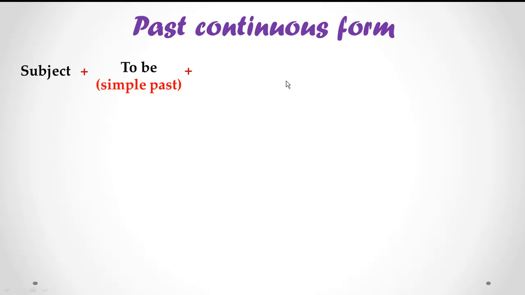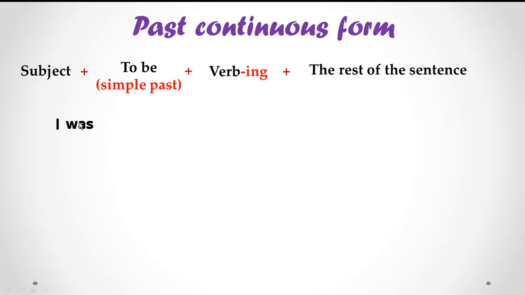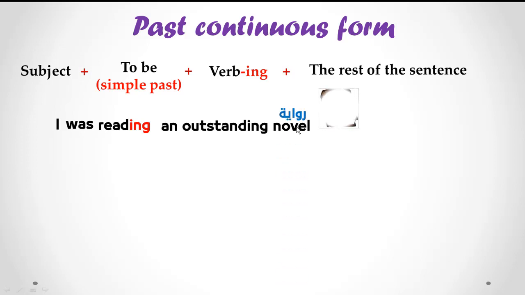Plus verb ing plus the rest of the sentence. Let's have an example. I, subject, was, to be in the past, reading, read is the verb ing, an outstanding novel. I was reading an outstanding novel.